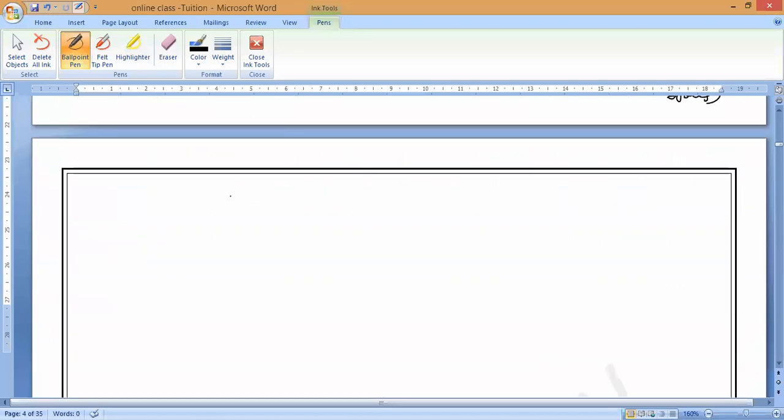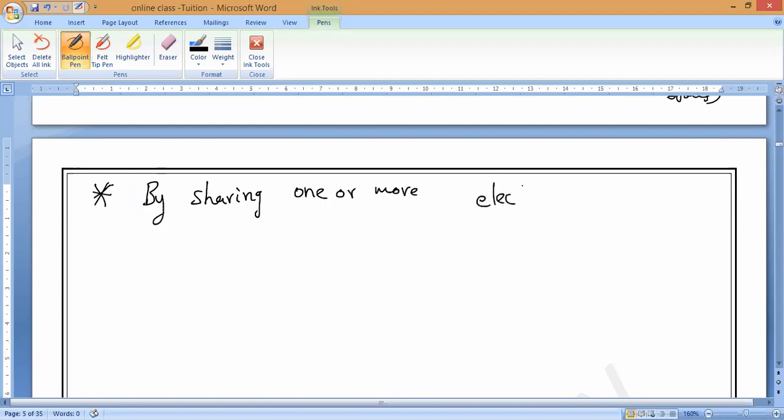Now, the third method. What is remaining finally? By sharing one or more electrons. Now, what word will come here? Sharing with another atom. So, till here, any doubt, anybody can ask.